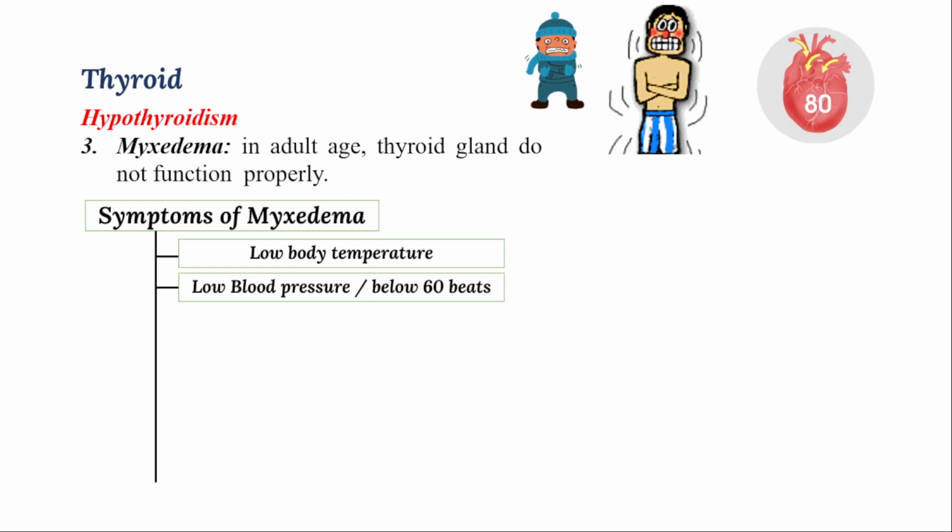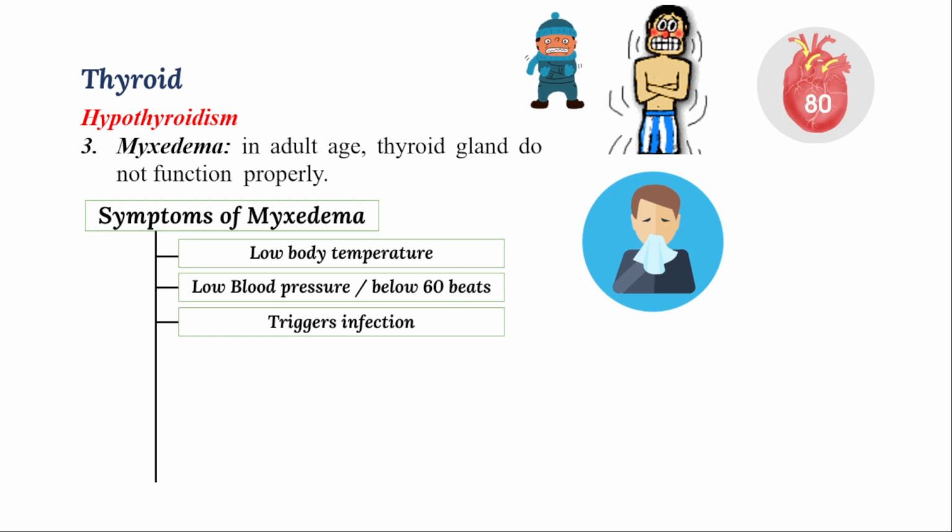Low blood pressure, as I said earlier, the thyroid hormone will regulate the metabolism, and because of less metabolic activity, less energy, less glucose level, and less energy supply to the heart, low blood pressure and low heartbeat will take place. So nearly 60 beats per minute takes place. Nearly 120 by 80 is normal function. And because of less heartbeat, you can observe that 60 heartbeats are observed in the people who are suffering from myxedema.